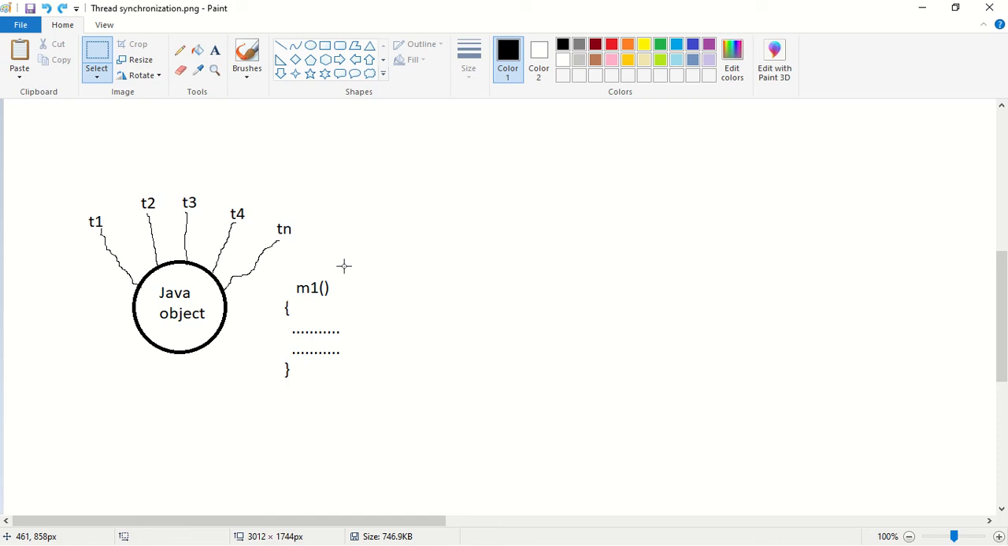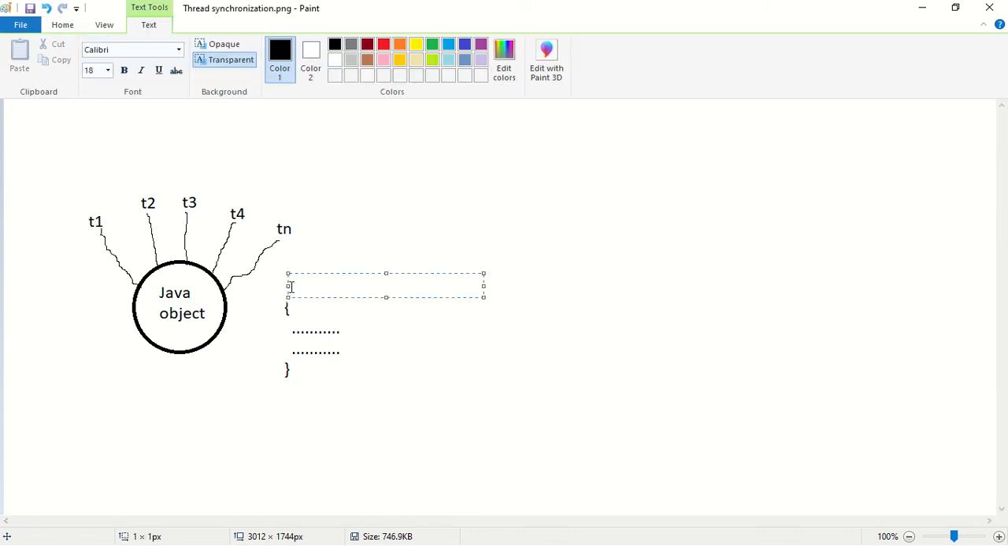Now at a given point of time, how many threads are executing the M1 method? Three threads are executing M1. So multiple threads are trying to execute on the same Java object. What will happen? We will get a data inconsistency problem. So how to avoid it? By using the synchronized keyword. Instead of declaring this method as a normal method, we should declare it as a synchronized method. So instead of normal M1, I will declare it as synchronized M1.